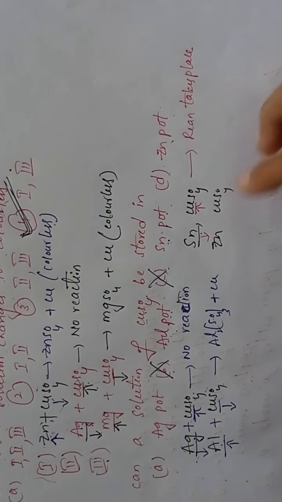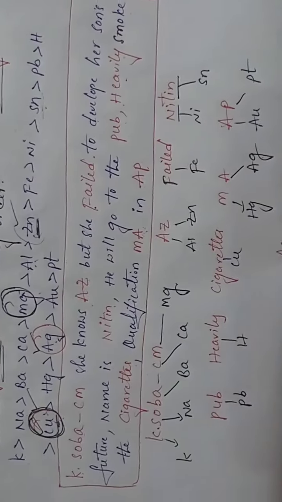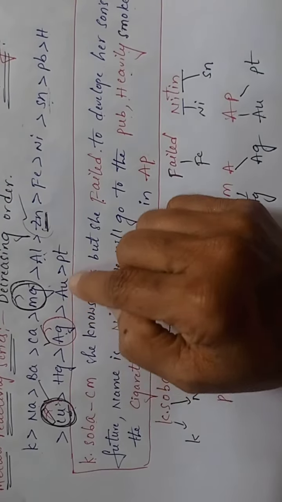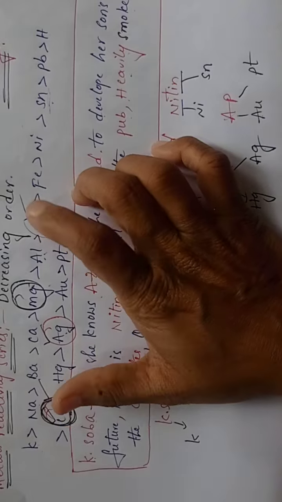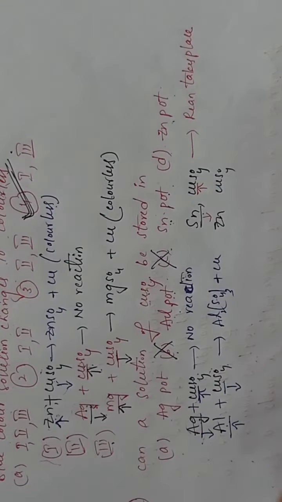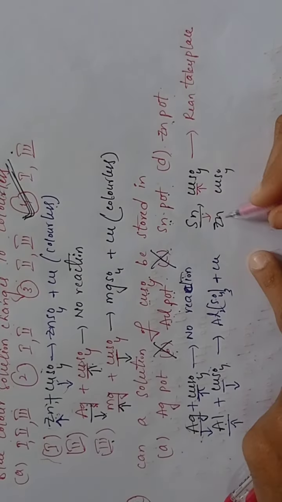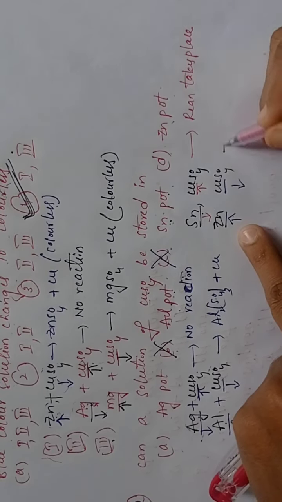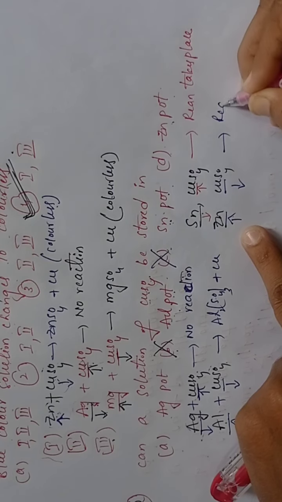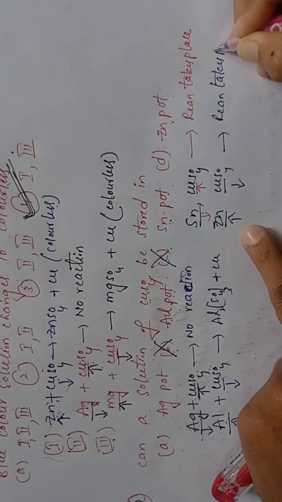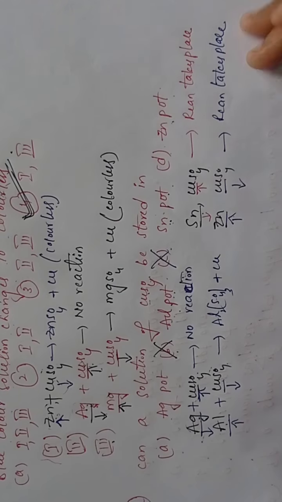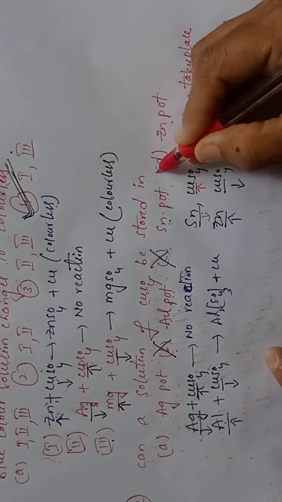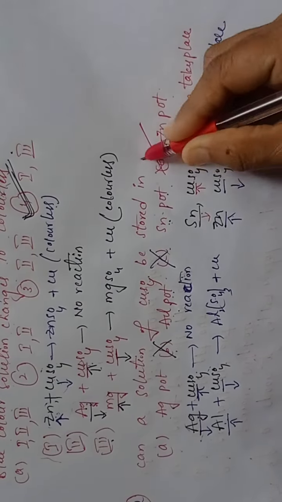Now coming to the zinc pot, zinc and copper. Which is more reactive, students? Zinc is more reactive and copper is less reactive. So here also a chemical reaction takes place. Are you following, students? So in the zinc pot also, we cannot store copper sulfate. So we cannot store it in any of these.